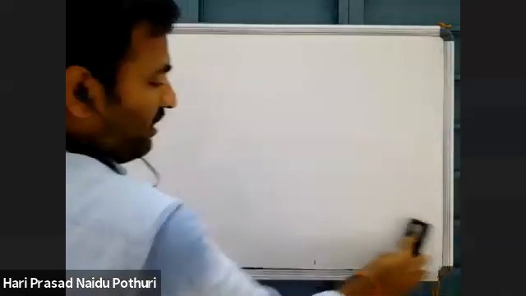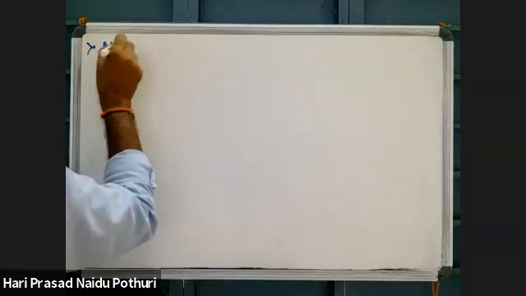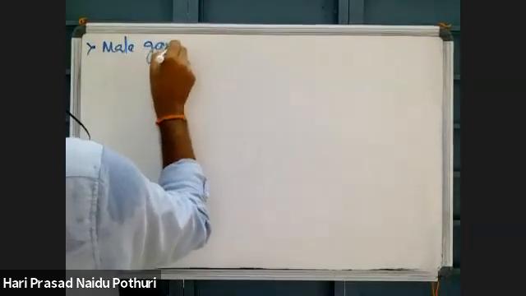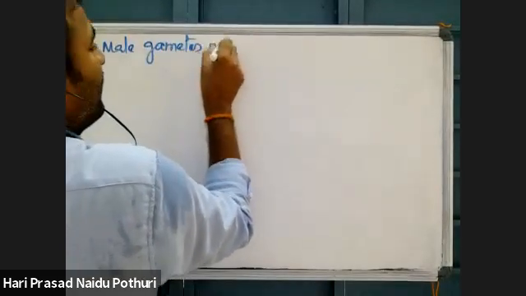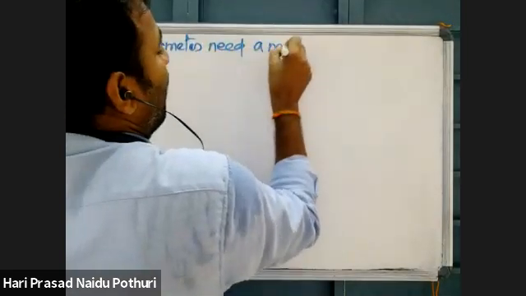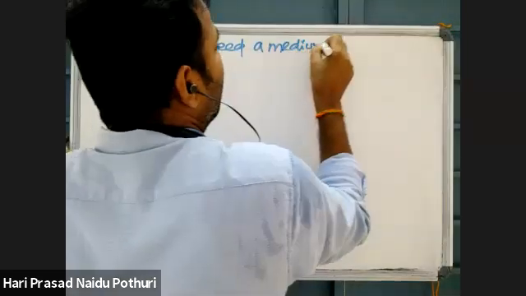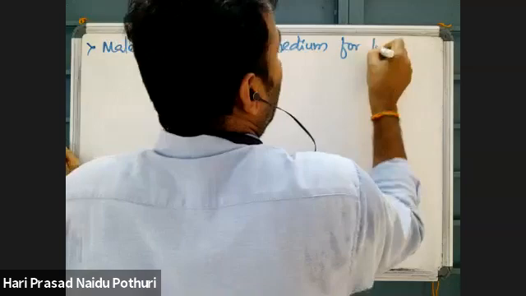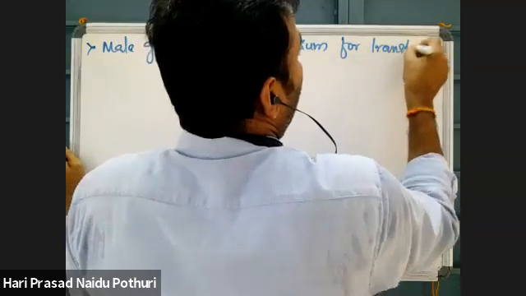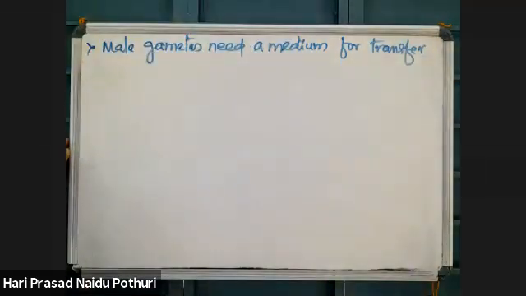So in the majority of members, male gametes are motile and female gametes are non-motile. These motile male gametes need a medium for transfer to move towards the female gamete. What is the medium?